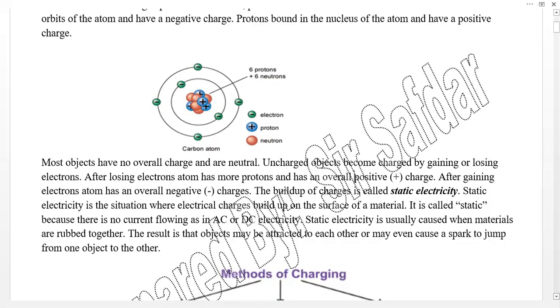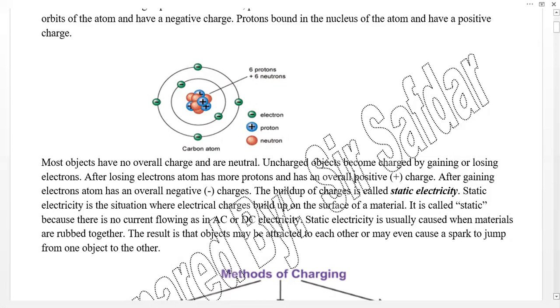After losing electrons, the atom has more protons and has an overall positive charge. When an atom loses electrons, the positive charges will be greater, so it becomes positively charged. After gaining electrons, the atom has an overall negative charge. When an atom receives more electrons, so an excess of electrons, it becomes negatively charged.